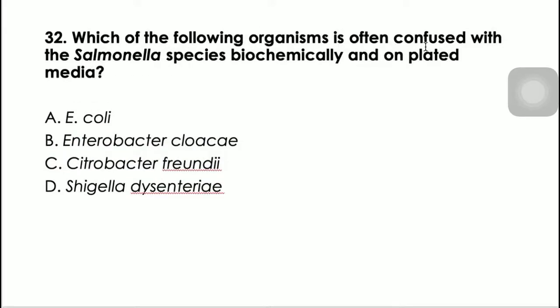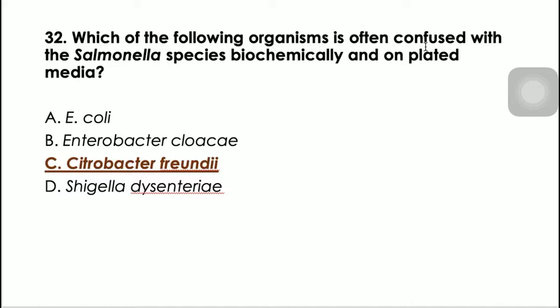Number 32, which of the following organisms is often confused with the Salmonella species biochemically and on plated media. So kamukha niya biochemically and on plated media, di ba, we have Citrobacter. Because Citrobacter, they are both H2S producer. They are both having the IMViC negative, positive, negative, positive. So similar with Salmonella and Citrobacter nga po.